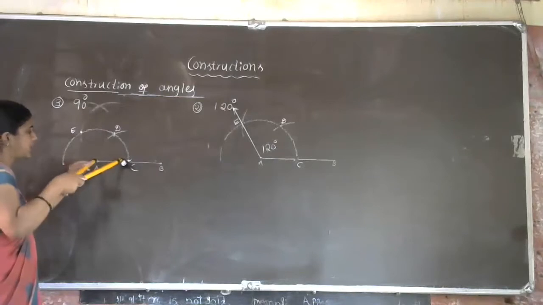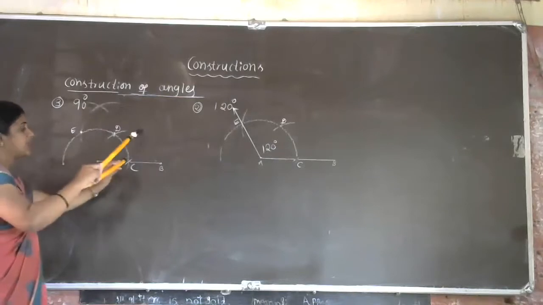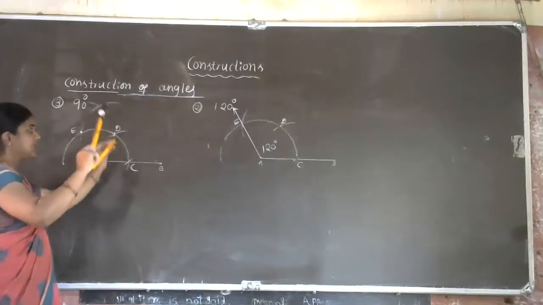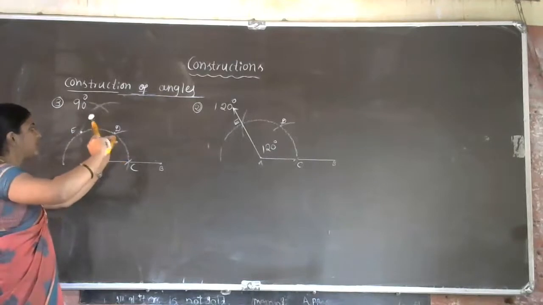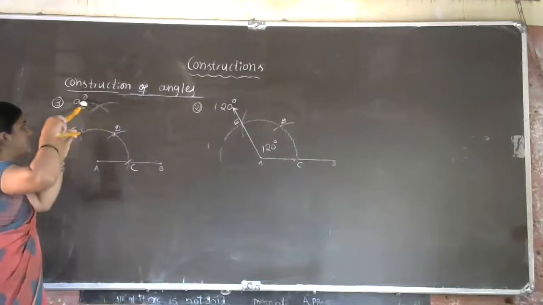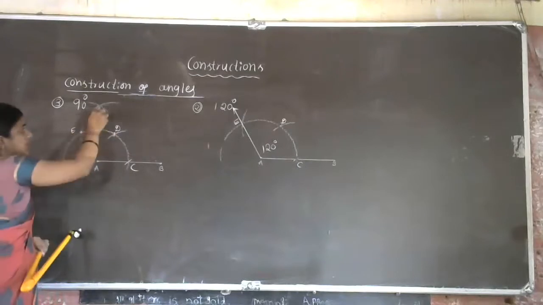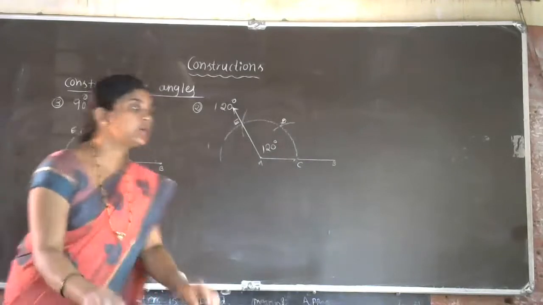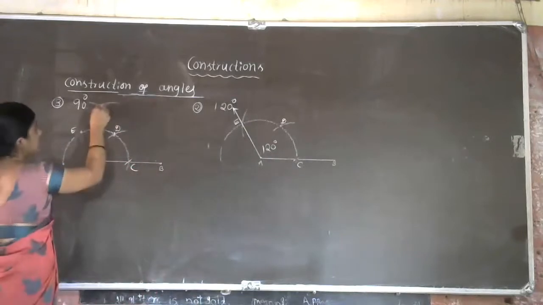With the same radius AC, from C to D one arc, then D to E an arc, then from D one arc upward, and from E another arc. Here we get one point, which we take as F.